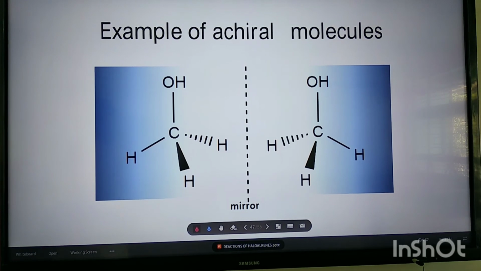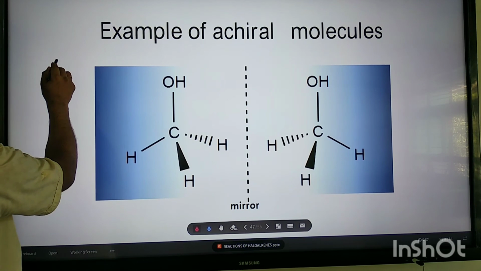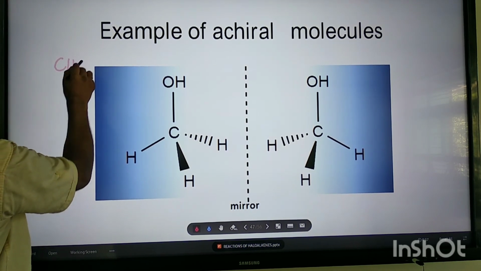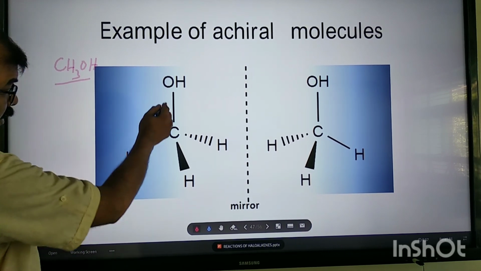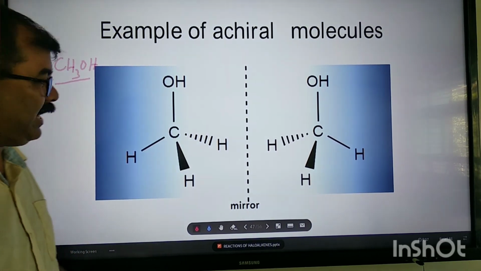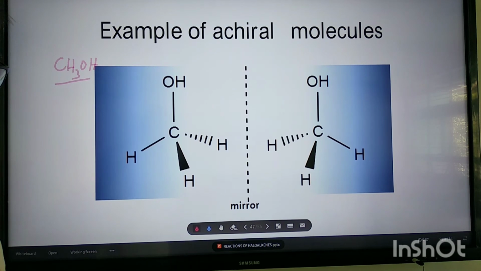See one example of achiral molecules. What is this? This is methanol, CH3OH. And methanol 3D structures we can represent with the help of wedge and dash formula. Clear?